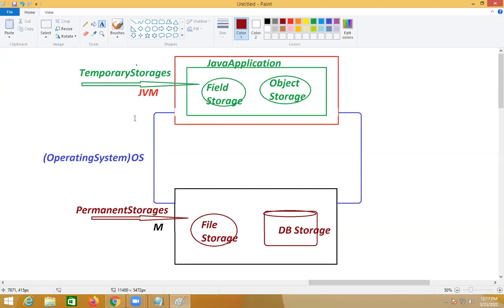Sir, among permanent, we are going for DB. We are not going for file. Why? You must have an information for interview. Why, as a Java developer you have object, then why are you depending upon file and database? You must have an information for interview. That is right. So these are the 4 storages to be remembered for today.